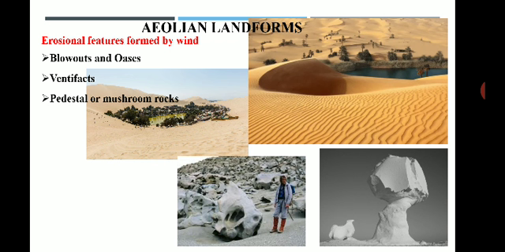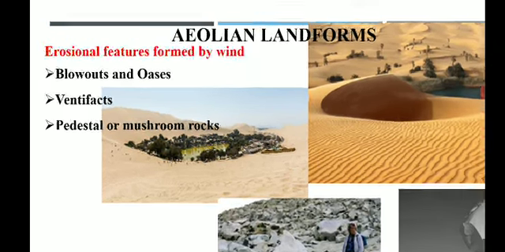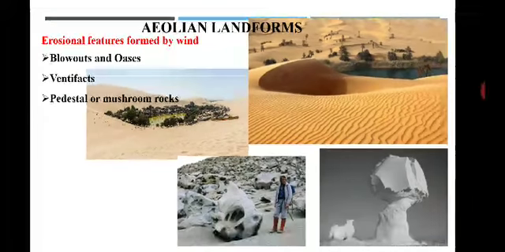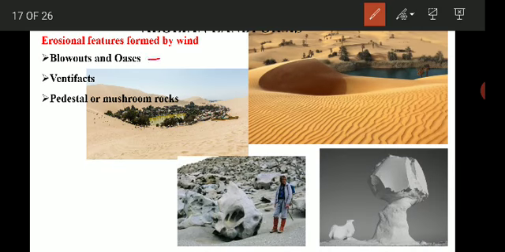Wind erosion is caused mainly by three processes, which I told you: deflation, abrasion and attrition. Deflation, deflare is a Latin word, meaning blow away. Blowouts or oases are formed because of the process called deflation. So these blowouts or oases are the result of deflation. Deflation is an erosional feature, and its meaning is blow away.